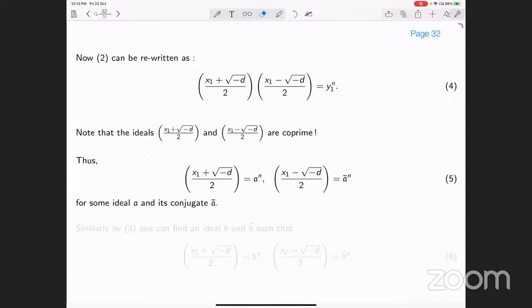Now similarly, the equation 3 can be split in the same way. So we will get ideals b and b bar such that x2 plus square root of minus d by 2 is b to the power n, and x2 minus square root of minus d by 2 is b bar to the power n, where b bar is the conjugate of b.